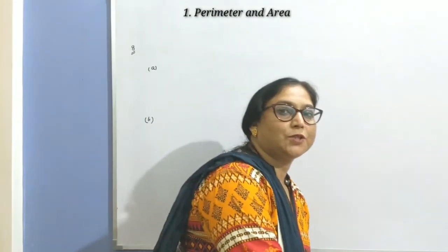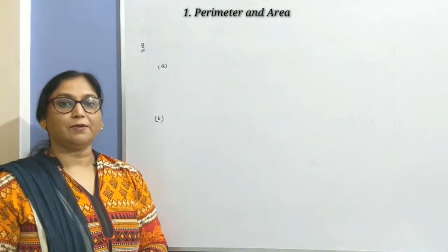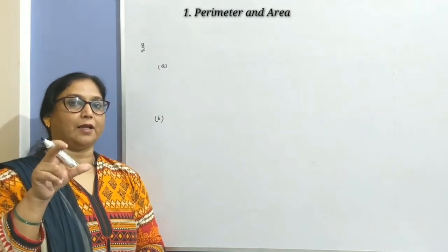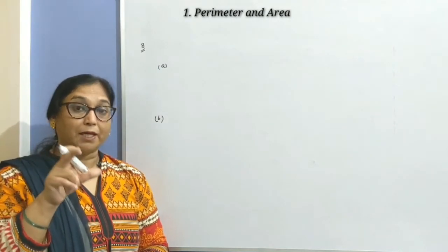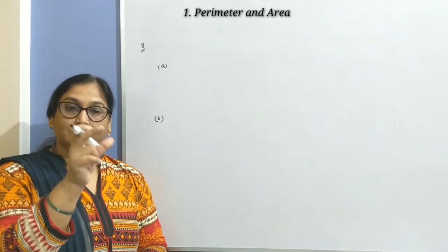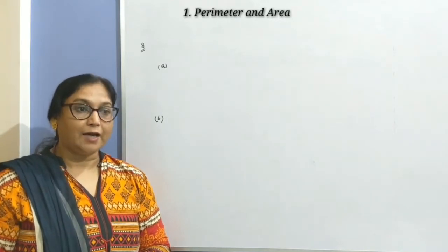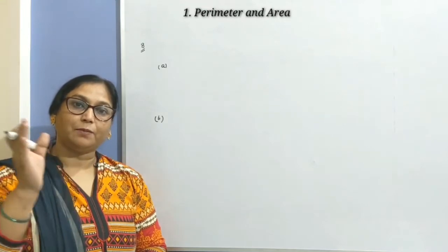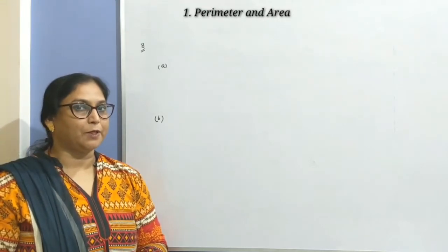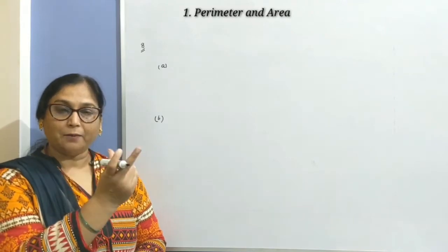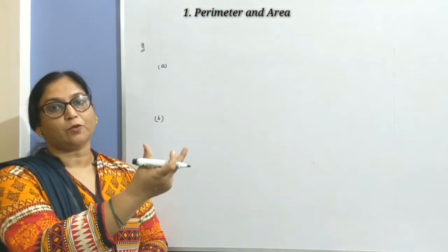What do you understand by this question, children? Here you are given one side of an equilateral triangle. So how can you calculate the perimeter of that triangle? Because all the 3 sides of the triangle are equal, 10 plus 10 plus 10, 30 centimeter is the perimeter of the triangle, and that perimeter equals the perimeter of the square. So let's proceed.